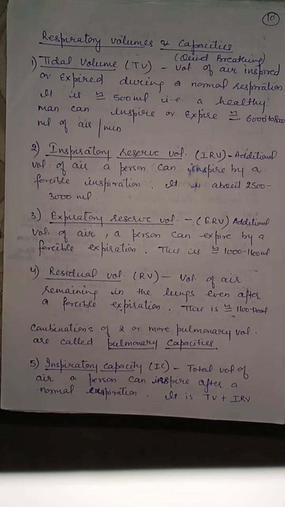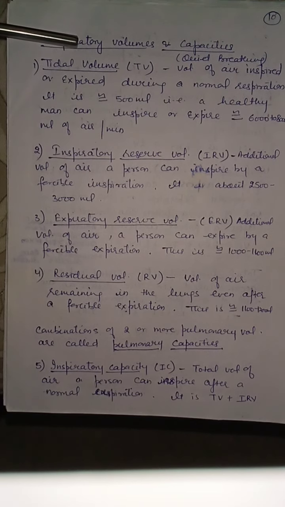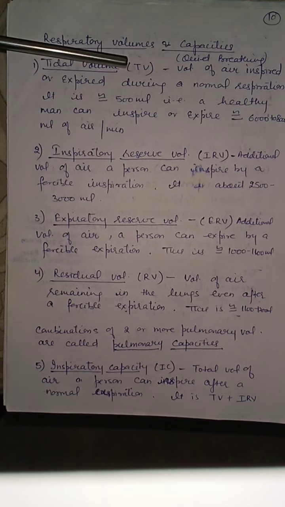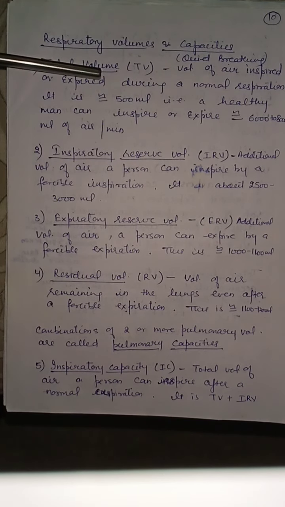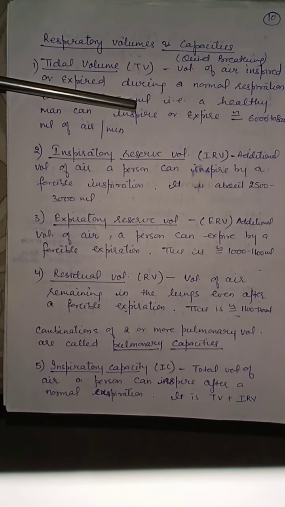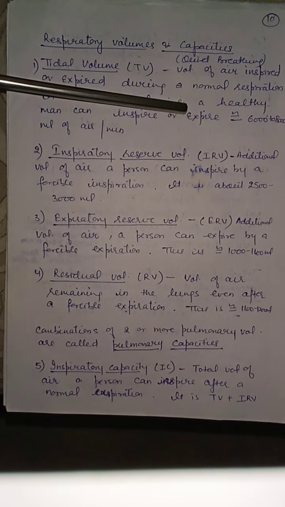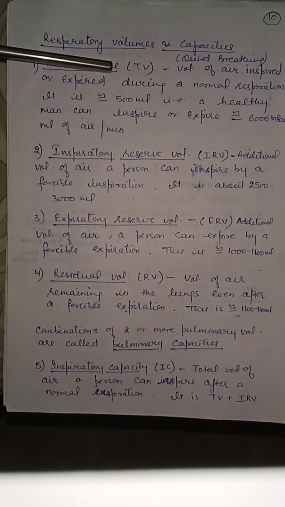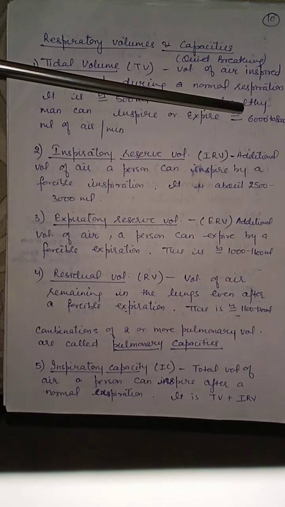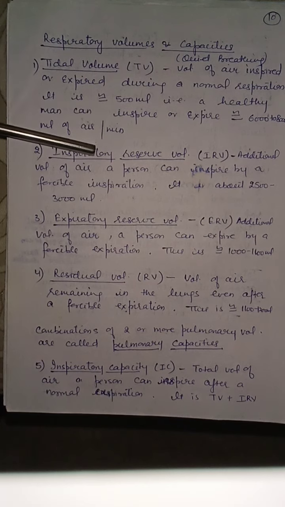Now we will discuss some respiratory volumes and capacities. First is tidal volume. Tidal volume is calculated for quiet breathing when we are not doing any work. Tidal volume, that is TV, is the volume of air inspired or expired during a normal respiration. It is 500 ml, that a healthy man can inspire or expire in one breath, which is approximately equal to 6000 to 8000 ml of air per minute.